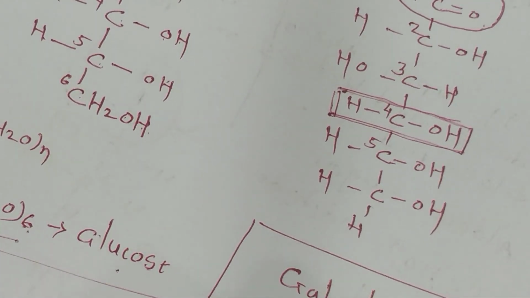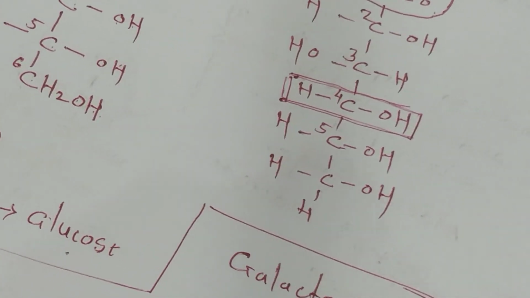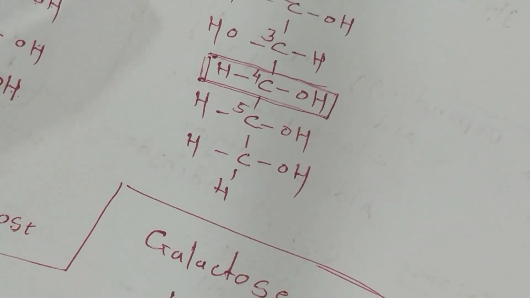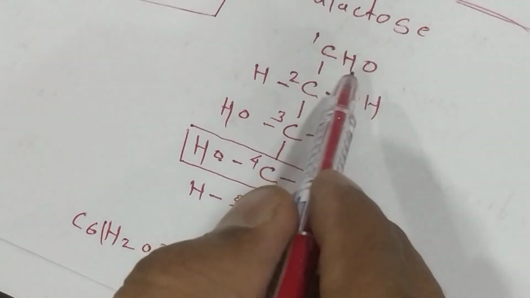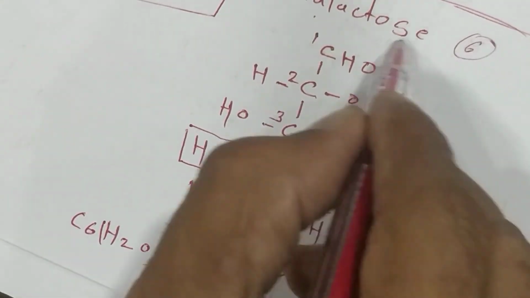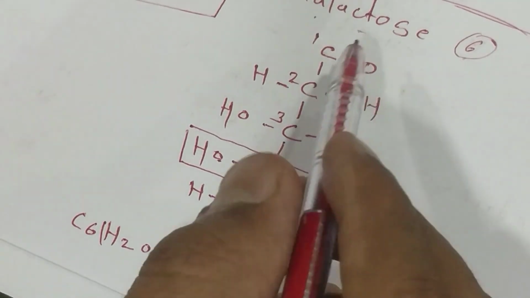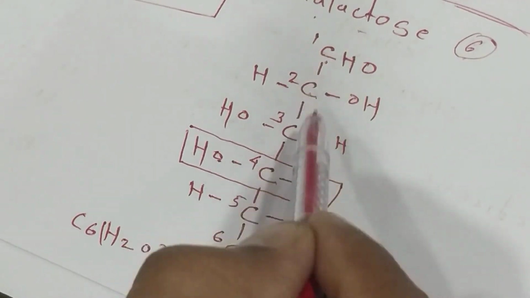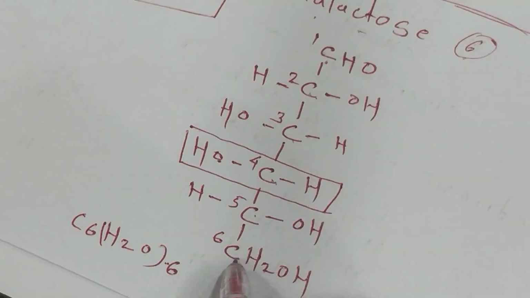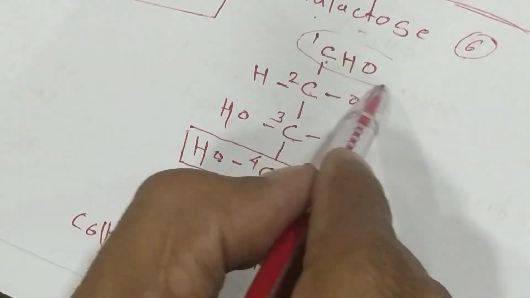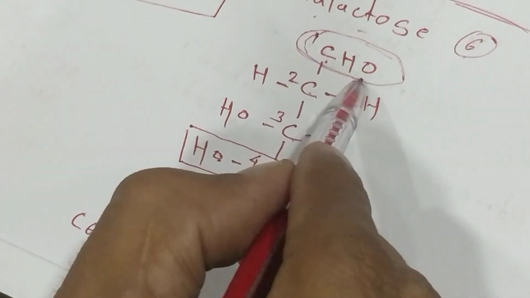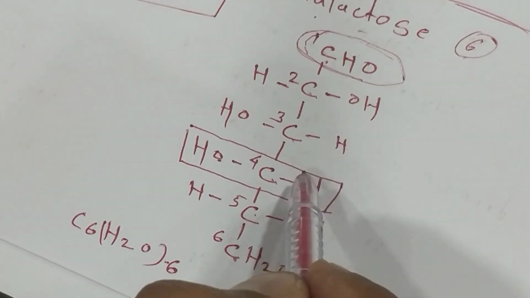Now it's galactose. Now one remains, the mannose. See again the structure of the galactose. Galactose contains 6 carbon, that's why it's called a hexose. Write down 1, 2, 3, 4, 5, 6. It's okay, 6 carbon. Now galactose has the aldehyde group, that's why it's categorized as an aldose.